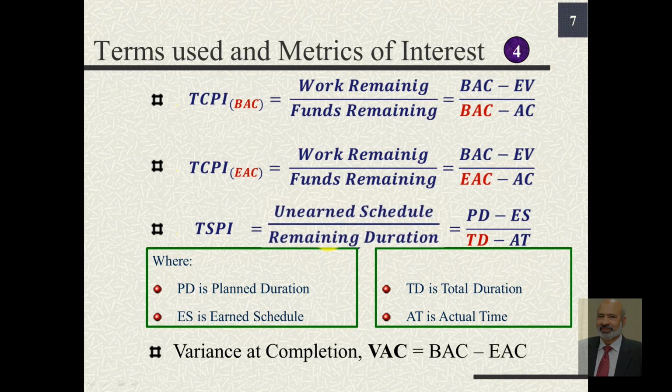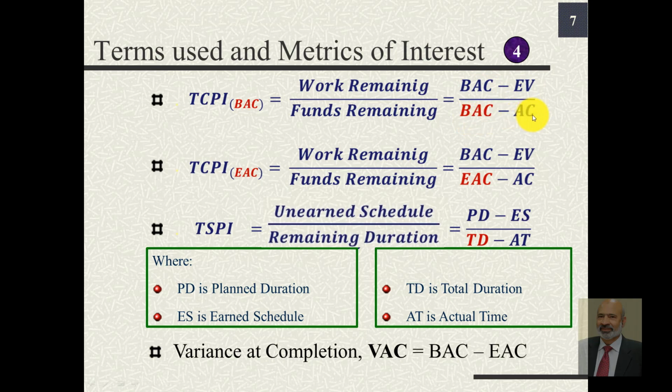There are two other terms. One is to complete cost performance index. The notation, this symbol here, is TCPI, not TCCPI, and there are again two relationships for this. TCPI is basically the ratio of work remaining with the funds remaining. If we base it on BAC, budget at completion, then TCPI can be found by using this ratio: BAC minus EV divided by BAC minus AC.